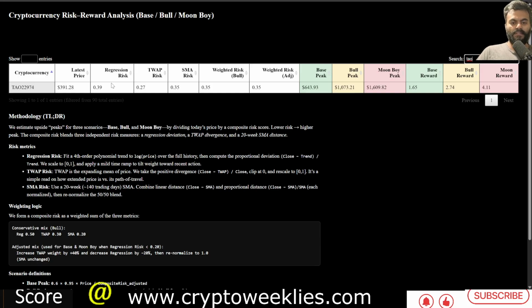The mix is 50% of this weighted risk from regression risk, 30% from time weighted average price, which are short to medium term to long term risk based analyzers, and SMA risk is about 20%.